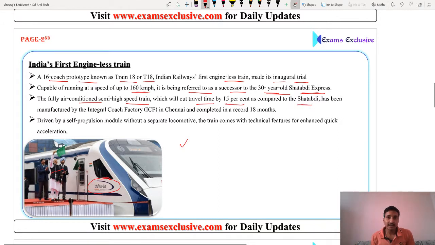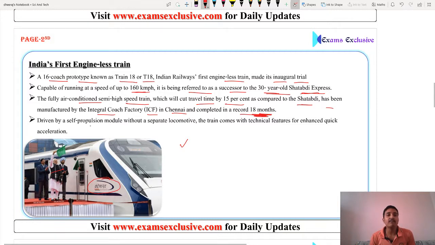So we can say it is faster than the Shatabdi. It has been manufactured by the Integral Coach Factory, that is ICF, in Chennai, and completed in a record time of 18 months. This is a very important point.